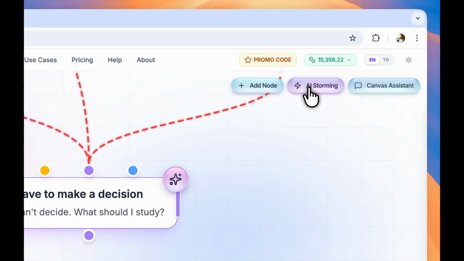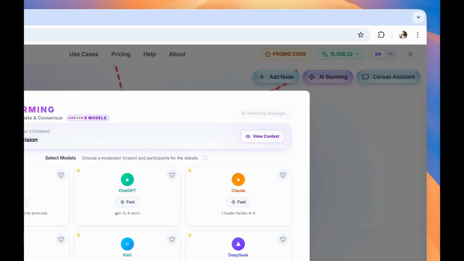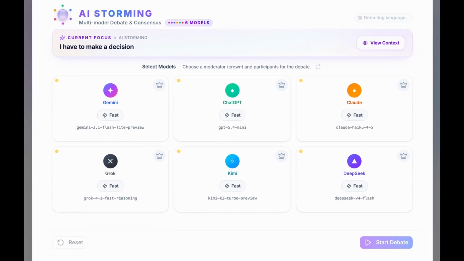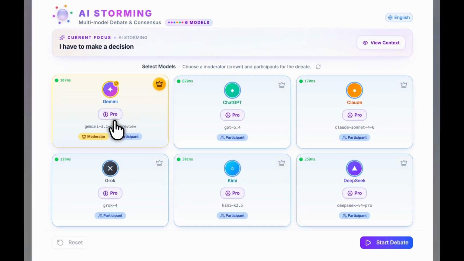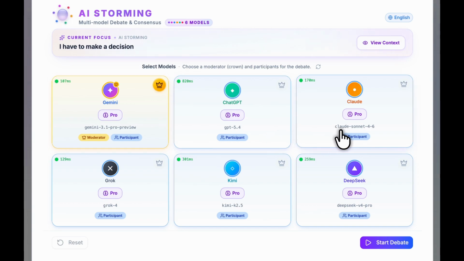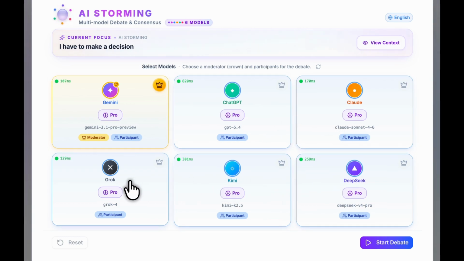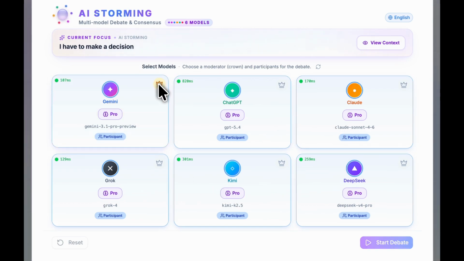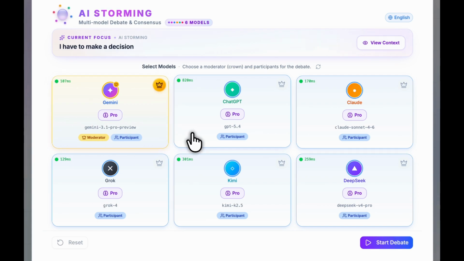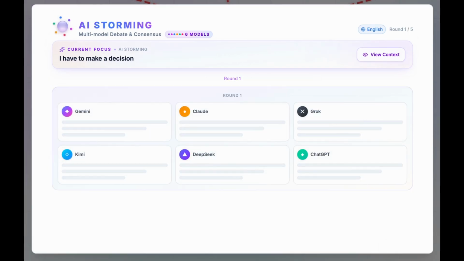After selecting the node, you can launch AI storming. 6 top AI models are ready to debate. These models are the best AI models in the world. Pick one to moderate, choose your participants, and decide between fast or thinking models for each. Once you start the session, round 1 begins.